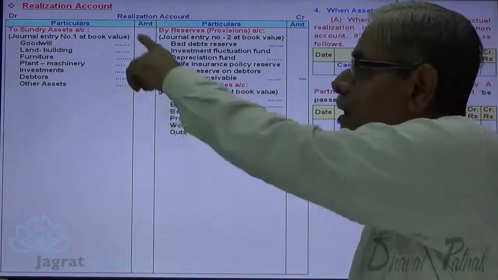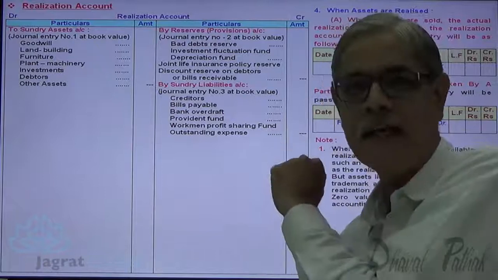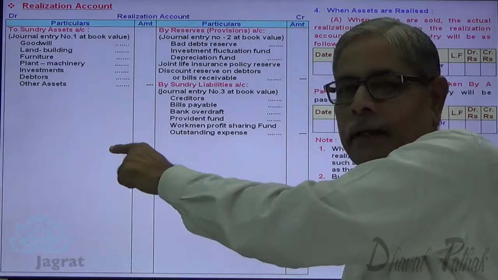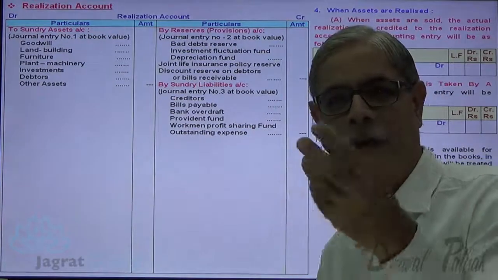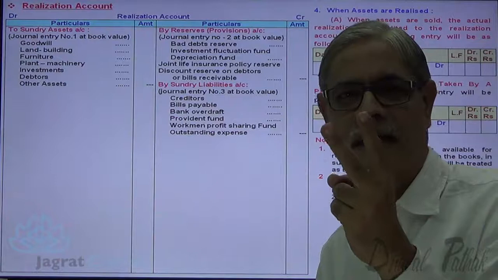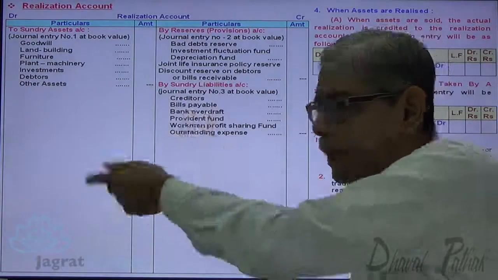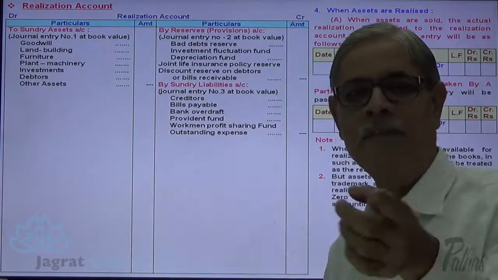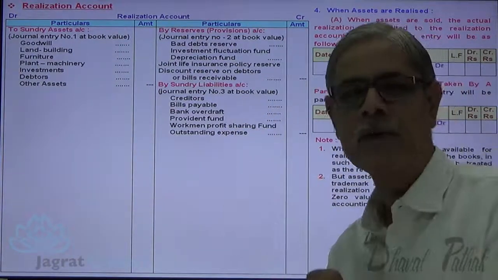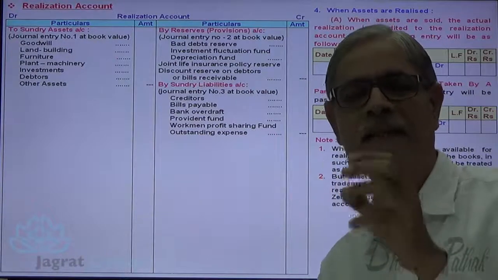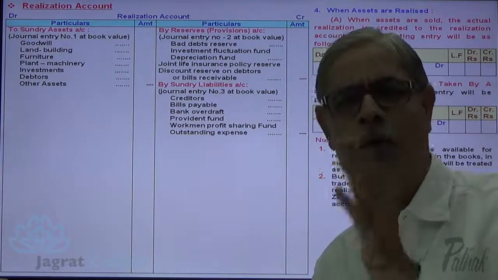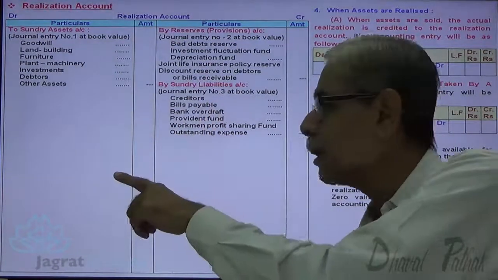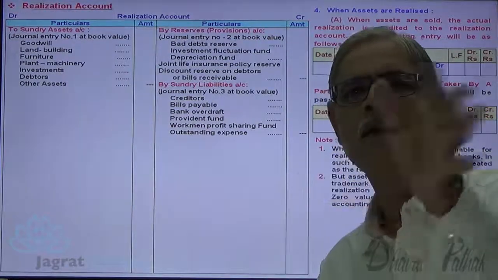Why? This is the book value of the asset. This is the liability. The realized value is to be credited here. The settled value is to be debited here. When the asset is given for payment of liability, two things occur at a time. One, the asset is realized and liabilities are settled. When liabilities are settled, realization account is debited. When the asset is realized, realization account is to be credited. So even if you want to write out the entry in such a situation, what is the entry? Realization account debit to realization account credit. Better we may not write the entry.